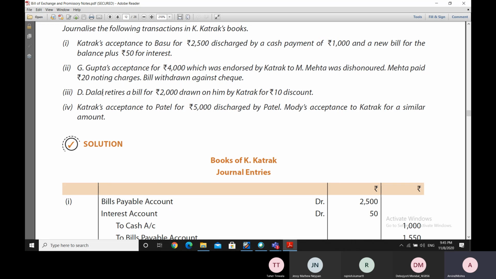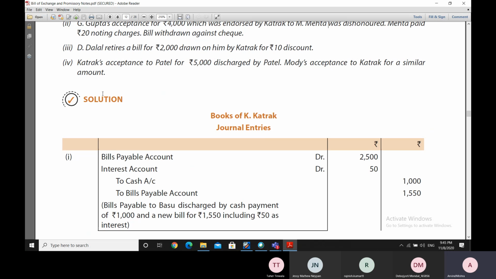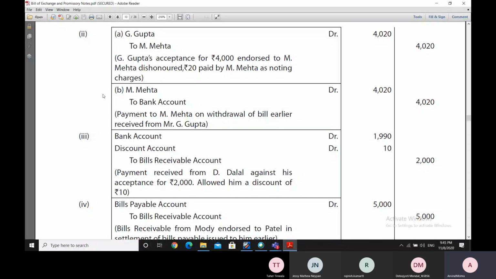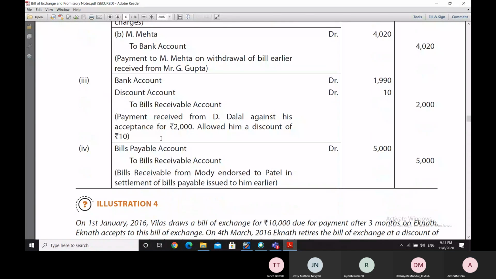So therefore, he makes a payment only of 1990, and he gets a 10 rupees discount. So let us see Mr. D. Dalal's retirement of the bill entries. So we can see here that Mr. D. Dalal is making the payment to Khattak.